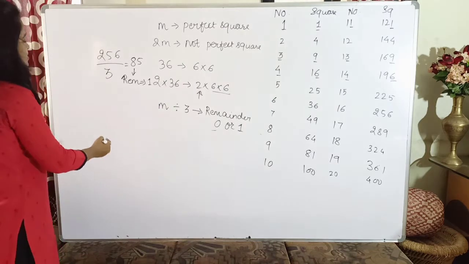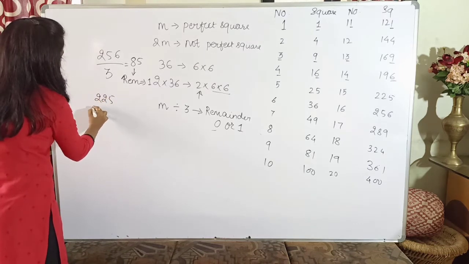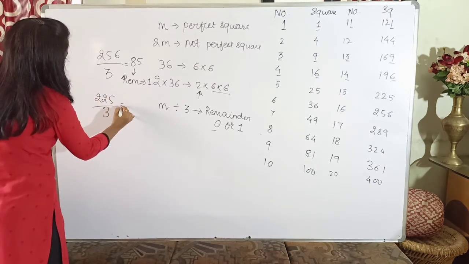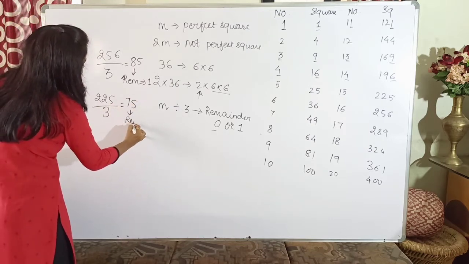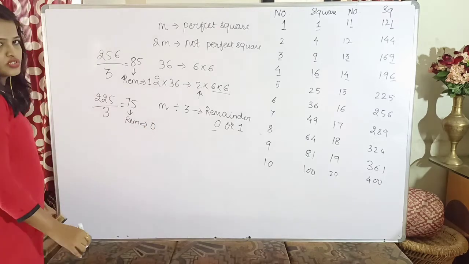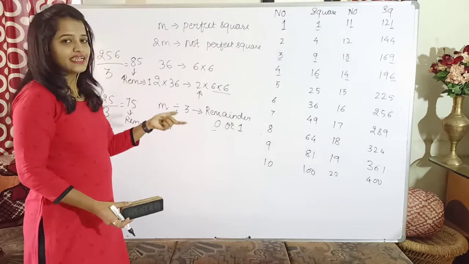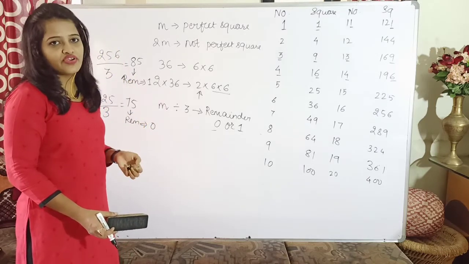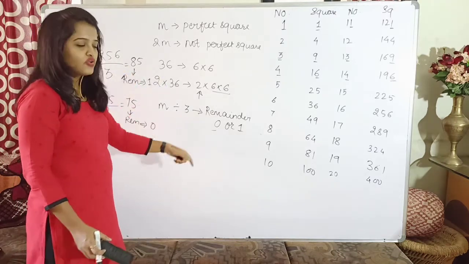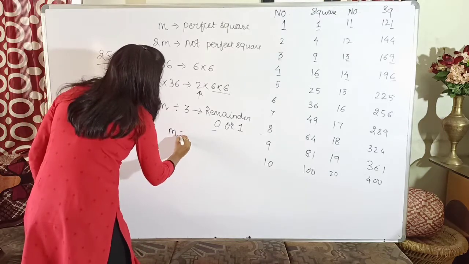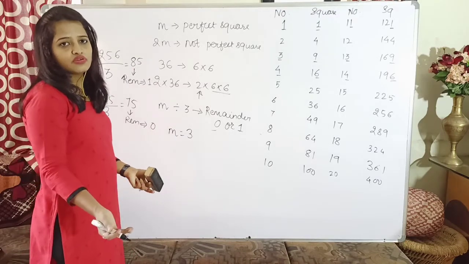Okay. Any other number? Suppose 225. Again divided by 3. 3 7s are 21 and 3 5s are 15. Now here I am getting the remainder as 0. So I have considered only 2 examples. You can consider any number of examples, and hence I can say any number which is a perfect square, if you divide it by 3, you will get the remainder as 0 or 1, which means that m can be represented as either a multiple of 3, or a multiple of 3 plus 1.